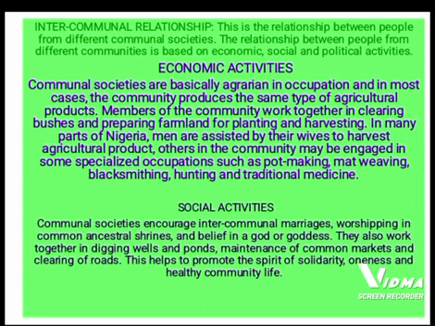We are going to be looking at this form of relationship in terms of economic, social, and political activities. The first thing we are looking at is economic activities. Communal societies are basically agrarian in occupation, and in most cases the community produces the same type of agricultural products. They work together. Mostly what they do is for agricultural purposes. They produce different types of product, or almost the same, and members of the society work together in clearing bushes. This is not the one that will say, Mr. A, go and do this. Everybody comes out together because they are planning on achieving economic activities.